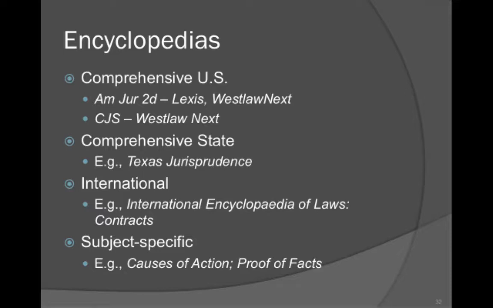It's related to population. There are also international jurisdictions, so you might have the International Encyclopedia of Laws and Contracts, for example, outside of U.S. law. They can also be subject-specific. Publications like Causes of Action and Proof of Facts will help you immensely as practitioners and in clinic. We'll go over those later.